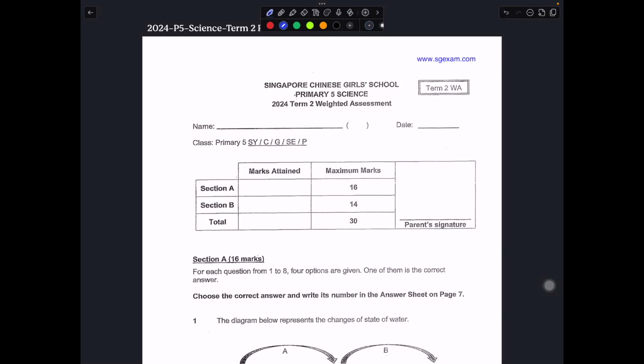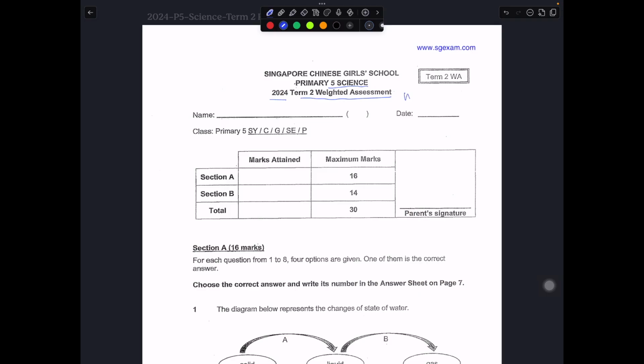Today I'll be going through Singapore Chinese Girls School P5 Science. This is their 2024 Term 2 weighted assessment paper. So this paper is totally on water cycle. Usually for water cycle, you need to know matter and heat. So these are the few things that you need to take note.